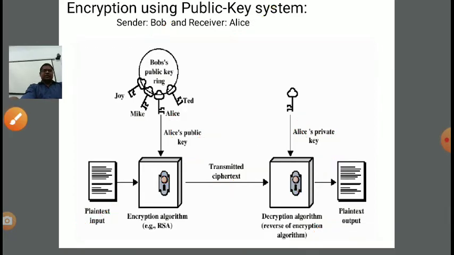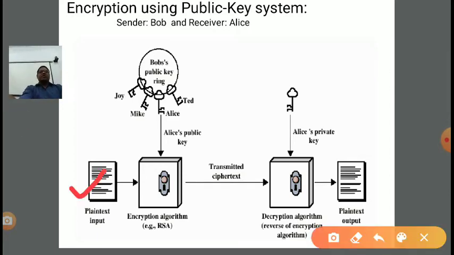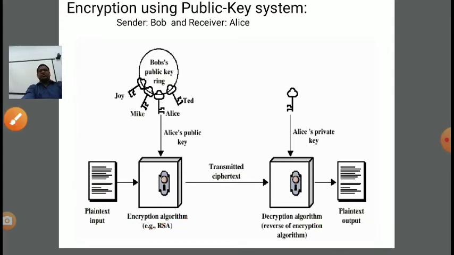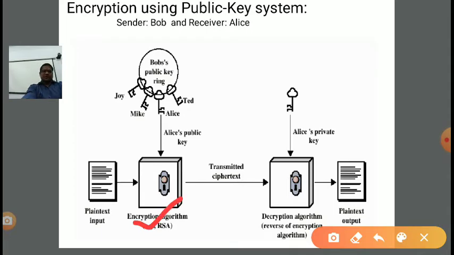So now understand the process. Initially we have our original plain text. Now our aim is to convert this plain text into ciphertext. So the algorithm required is the encryption algorithm. Here the RSA algorithm is required, mainly a popular algorithm for asymmetric public key cryptography. So using the RSA cryptography algorithm we are doing encryption. Now for encryption we require what? First input is plain text and second input is the key. Now here the key is the sender's public key ring.